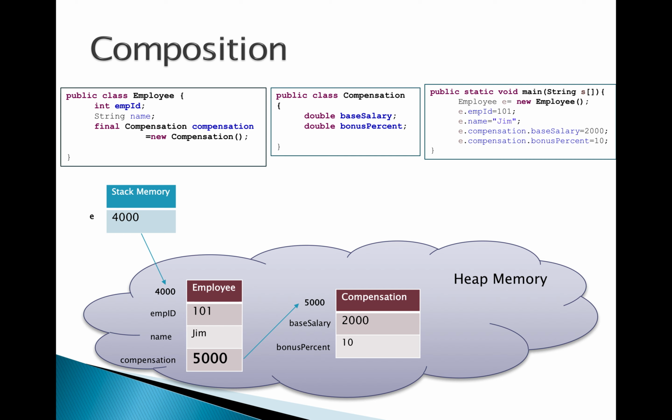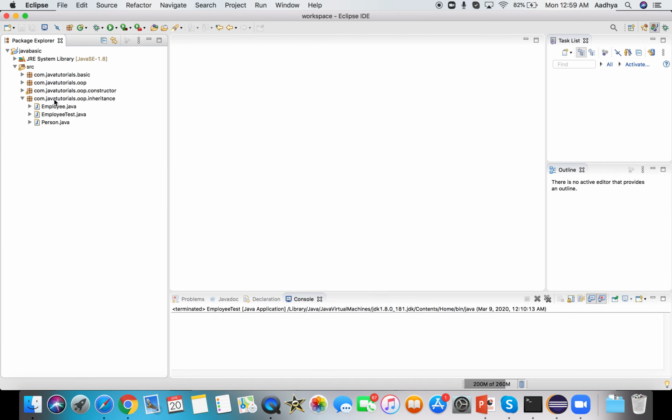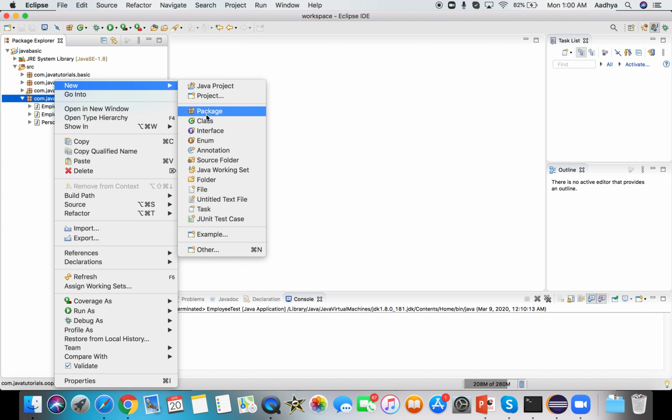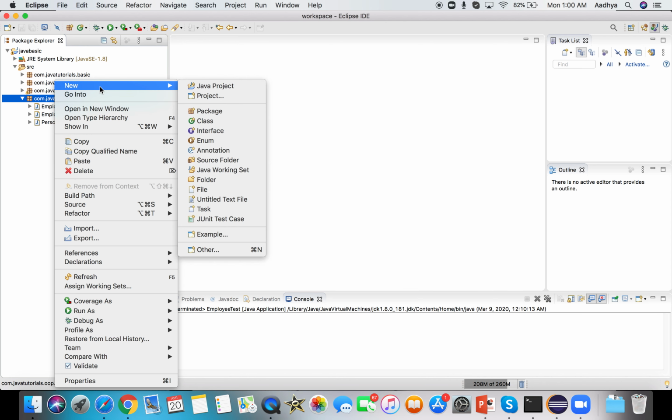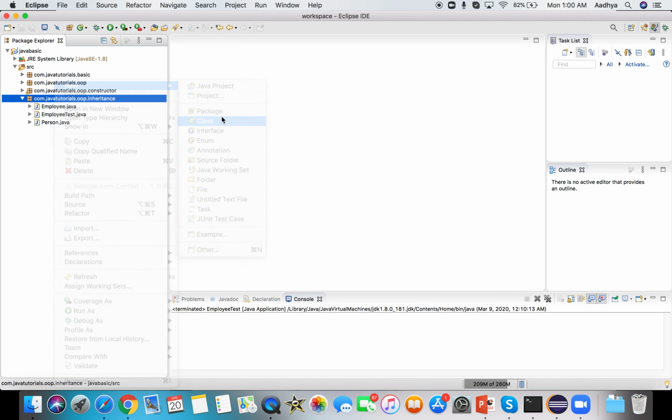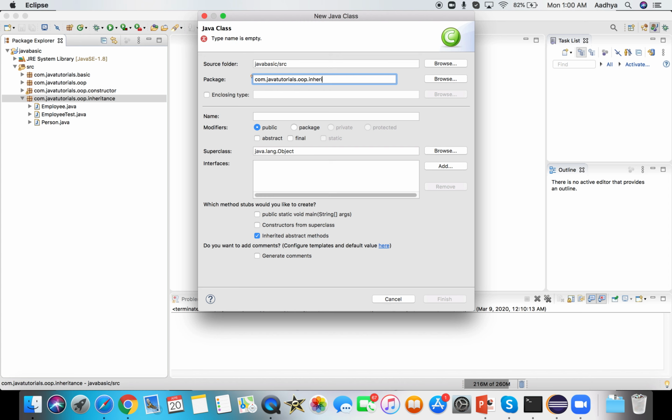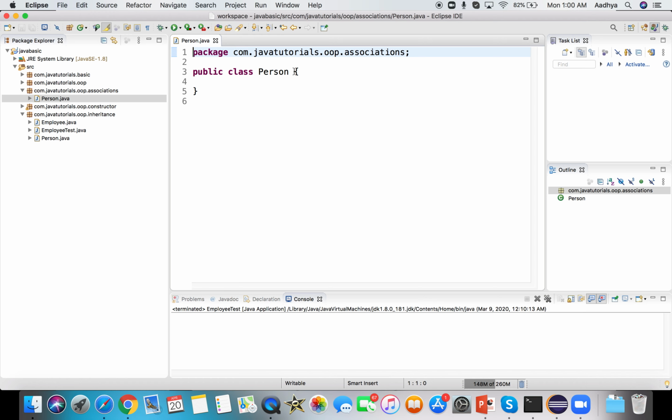Okay, let's see this in Eclipse by writing a few programs. So the first program will be for aggregation. Okay, let me put it in a new package called association. So we start by creating a person class. The person class is going to have name and then address.